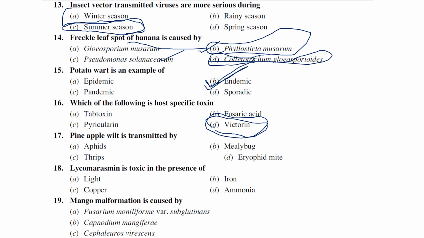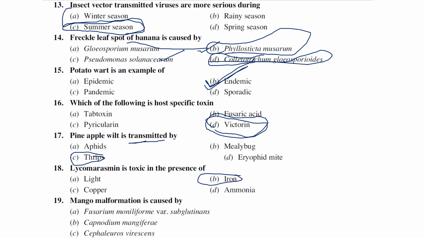Pineapple wilt is transmitted by aphids, mealybugs, thrips, and eriophyid mite. Pineapple wilt is actually transmitted by Thrips tabaci. Lycomarasmin is a toxin in the presence of light, iron, copper, or ammonia. In the presence of iron only, this lycomarasmin behaves like a toxin.